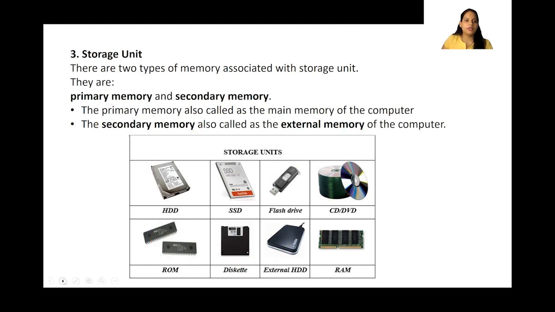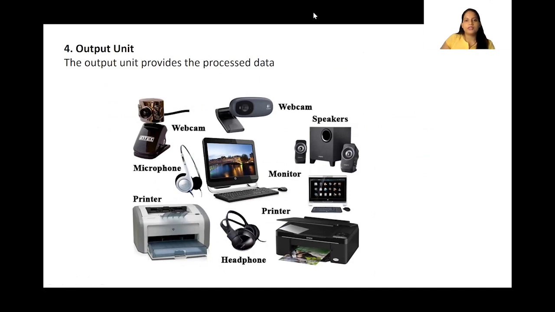So next we have our output unit. What is the output unit? Initially we take the data from our input unit, then we perform the operations in our CPU, and then it is stored in the secondary memory, or it will be sent for output. The output unit provides the processed data. The output can be a video through a webcam, an audio through a microphone, it can print something, and it can be displayed on a monitor also.